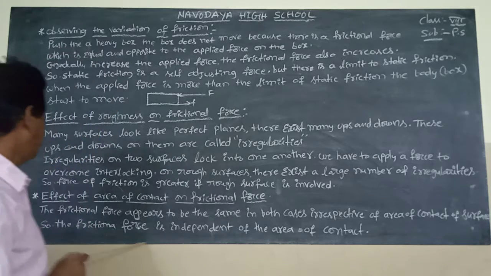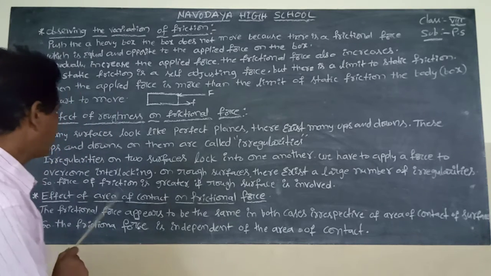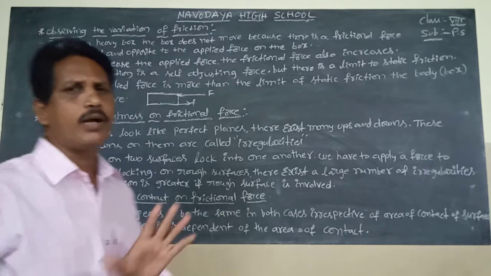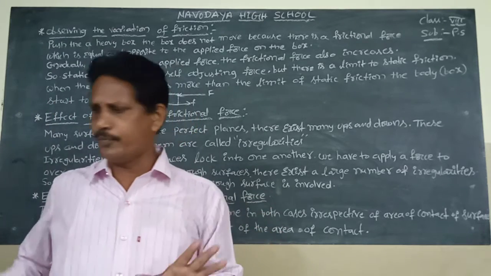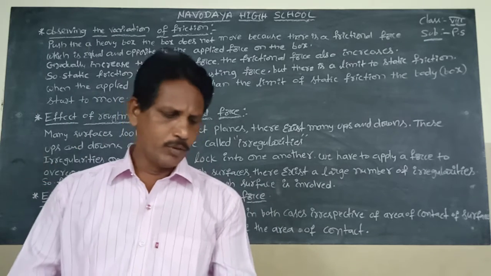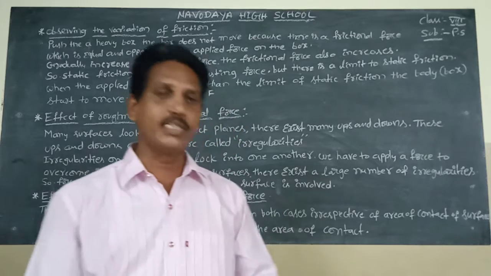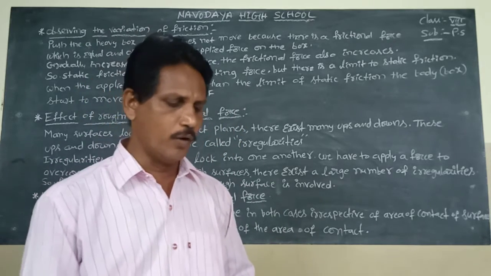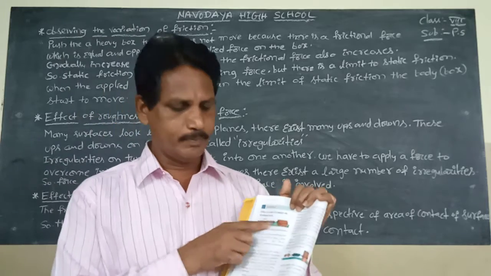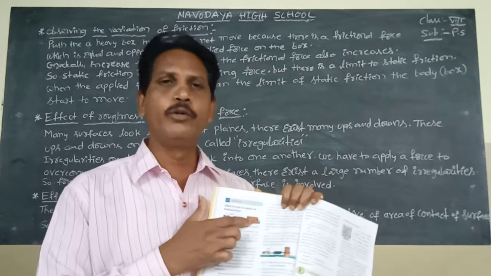Okay, students, again, the force of friction is greater if a rough surface is involved. Another one is the effect of area of contact on frictional force. For example, students, see the textbook, page number 24. Here, this is one wooden block.